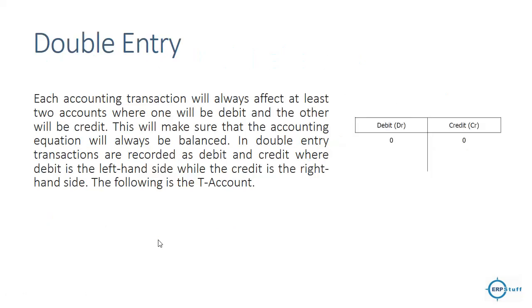Okay, double entry. In double entry, each transaction will have two sides, like I have shown. This is called a T account. On the left side it will be debit, on the right side it will be credit, right? Next we will try to find what we have to put in debit or credit and what the rules are, right? So this is called a T account.